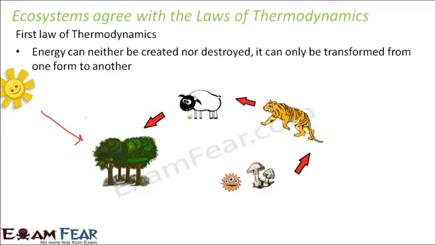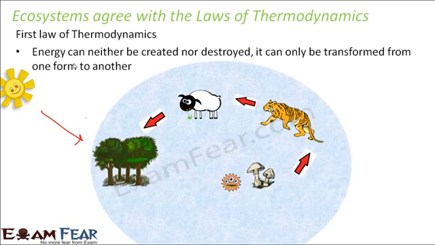So basically what's happening here? We are not creating any energy. So no creation of energy is taking place. The entire energy creation is up to the sun. So the sun is providing us whatever energy. We are just transferring it from one form of life to another. So that is how it conforms to the first law of thermodynamics. So this is how an ecosystem works, and this holds true for any ecosystem.